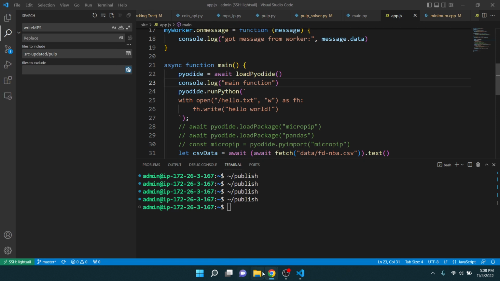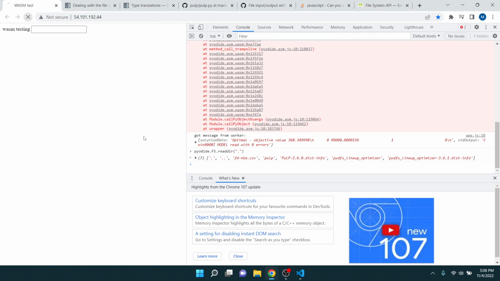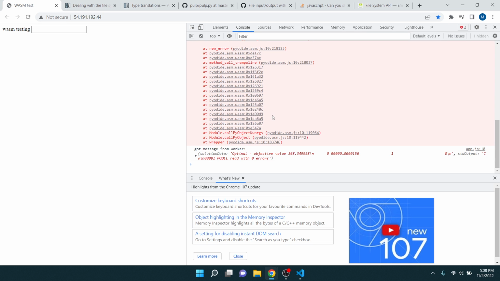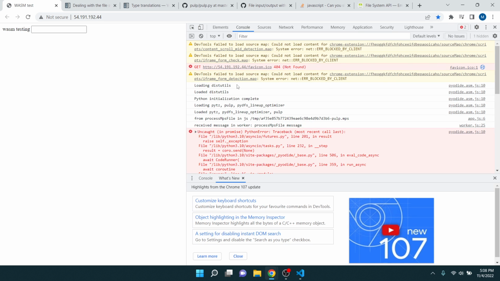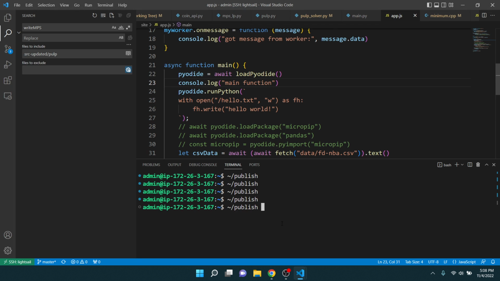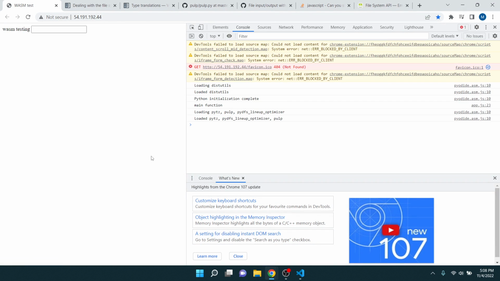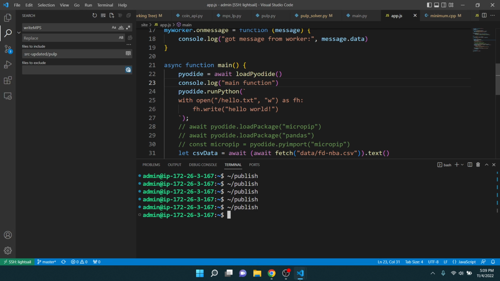Okay. Actually, that should have already shown up. That time I did not publish, right? Yeah. Okay, main function. No errors. What? Yeah, so that doesn't work.